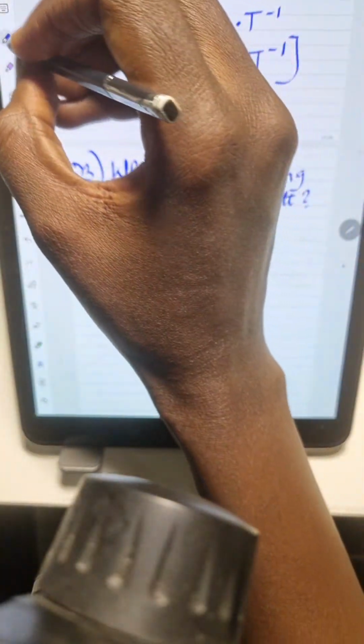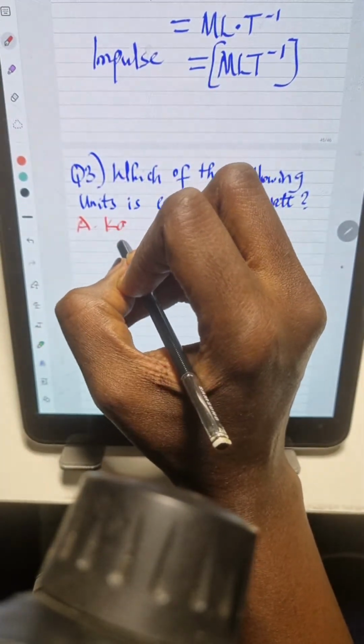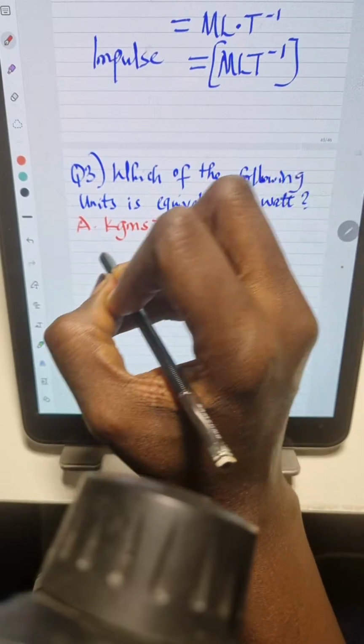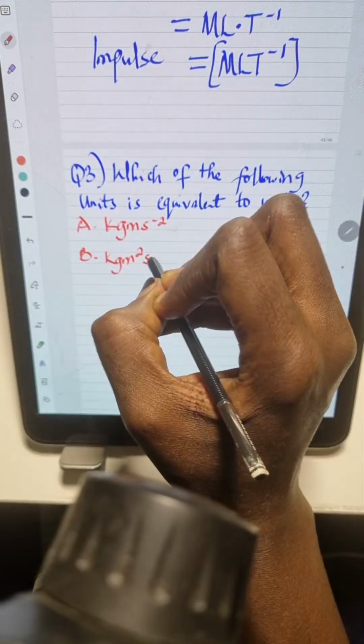So we have 4 options. This is an objective question as well. The first option is kilogram meter per second square. Option B is kilogram meter square per second cube.